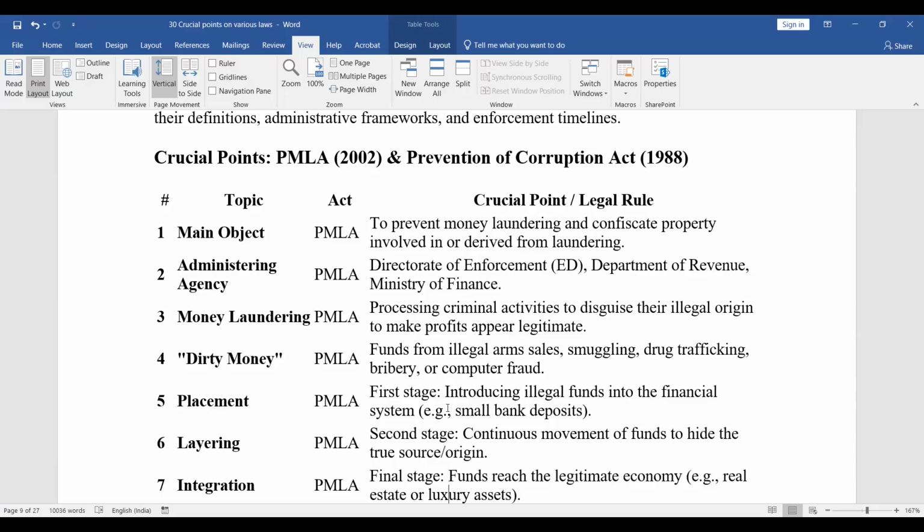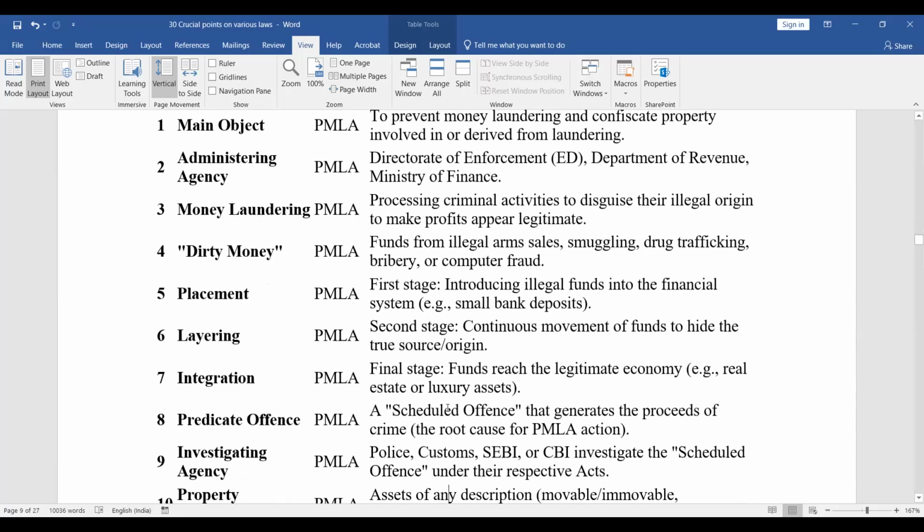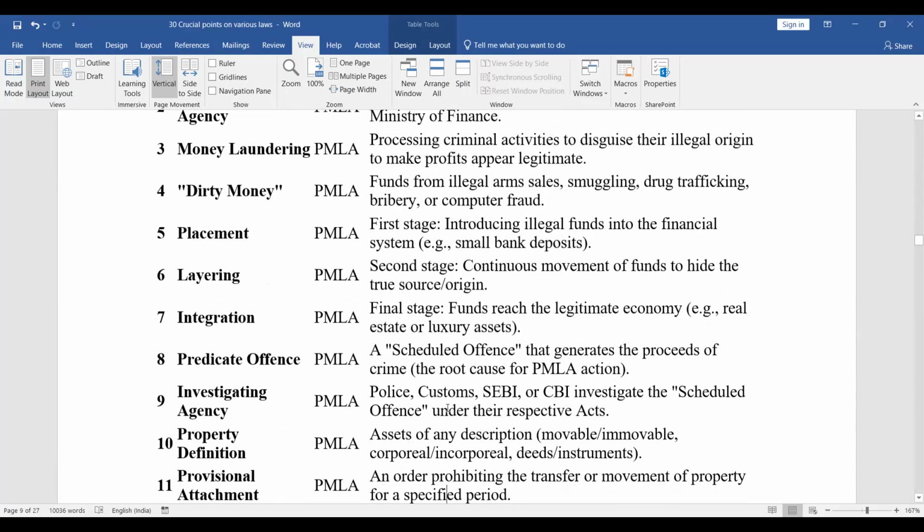Placement is introducing illegal funds into the financial system, for example, in the case of small bank deposits. Then layering, the second stage: continuous movement of funds to hide the true source or origin. And then integration, the final stage, so funds reach the legitimate economy, for example, real estate or luxury assets.